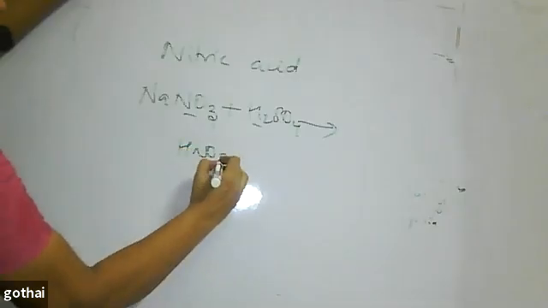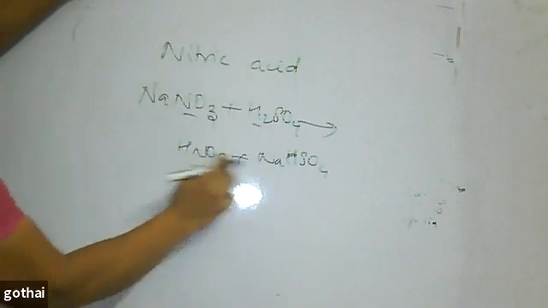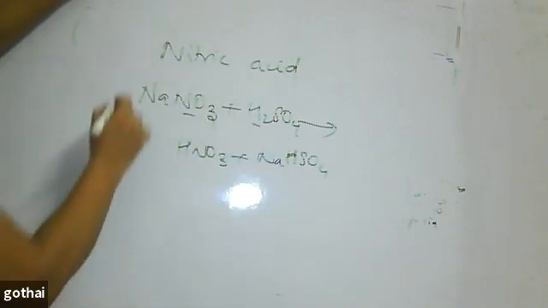Nitric acid plus sodium bisulfate is obtained. Sodium nitrate on treatment with sulfuric acid gives nitric acid plus sodium bisulfate. This is a laboratory preparation.